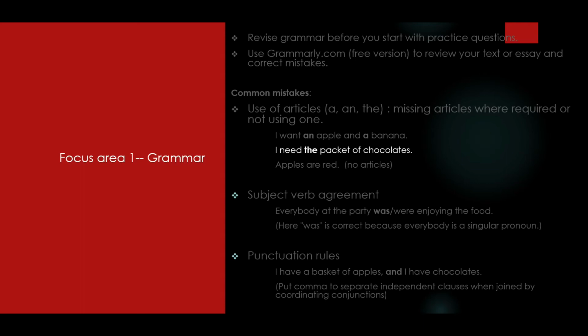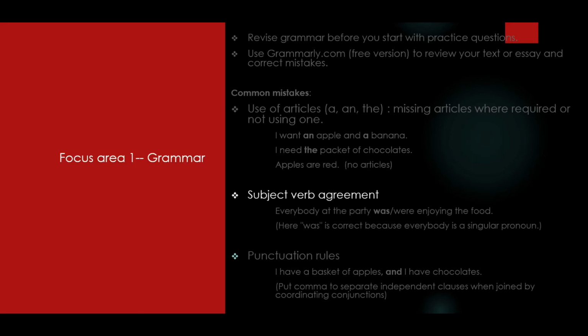And there would be sentences where you don't need an article. For example, apples are red. So no need of articles here. So what you can do is search the internet for the rules around articles. Just go over it once so that you have a good understanding before you begin your practice.